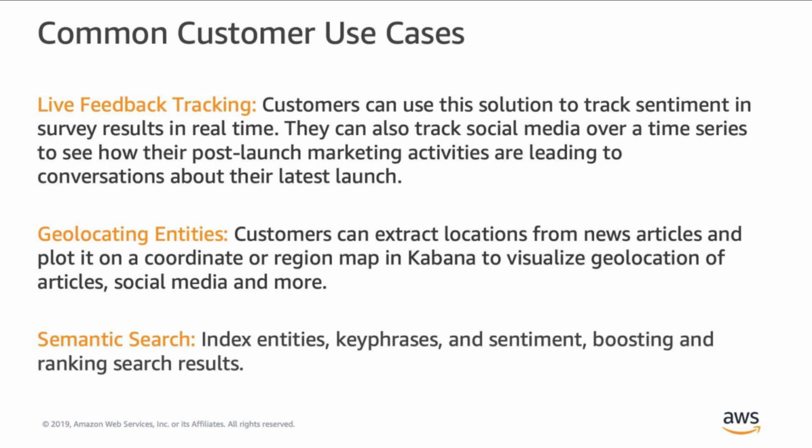Another example is search for all documents that mention World Series 2019. Another example is search for all documents that mention Kindle Fire and have a negative sentiment. This could help product managers get feedback on their products in real time, make fixes on the fly, and make sure that their customers are happy.